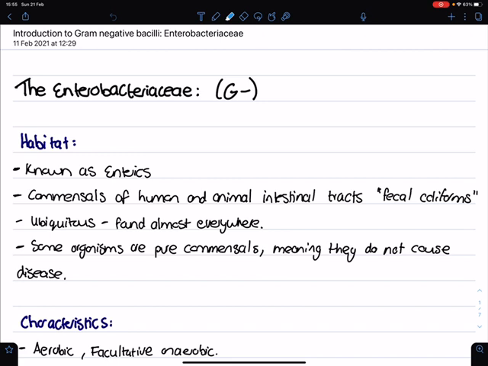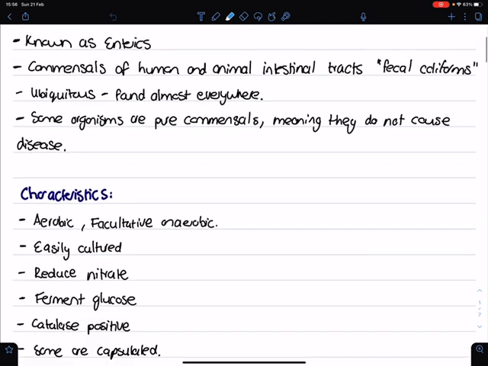This is going to be the first gram-negative bacilli video, which is the Enterobacteriaceae. So the Enterobacteriaceae is gram-negative, and they are known commonly as the enterics. They are commensals of the human as well as the animal intestinal tract, where they form fecal coliforms. They are ubiquitous, meaning they are found almost everywhere. Some of them are pure commensals, meaning they don't cause any disease, whereas others have some pathogenic factors.